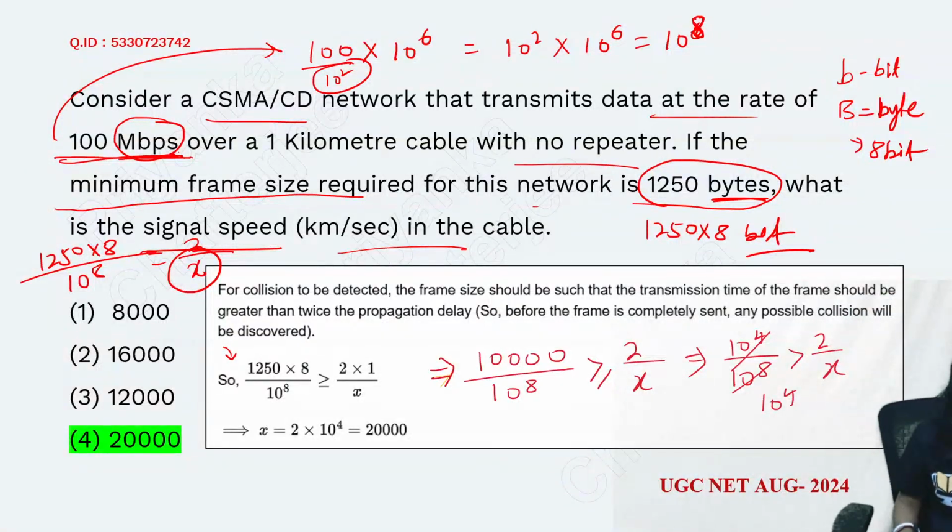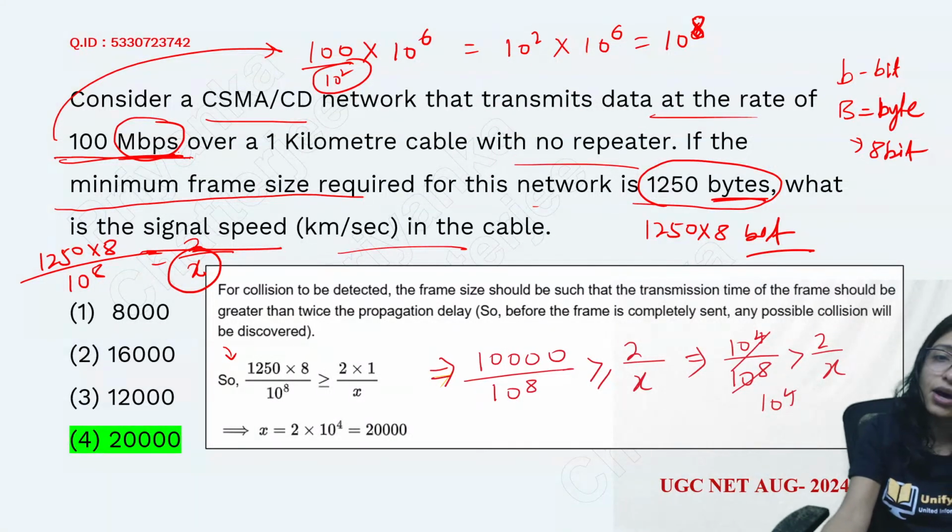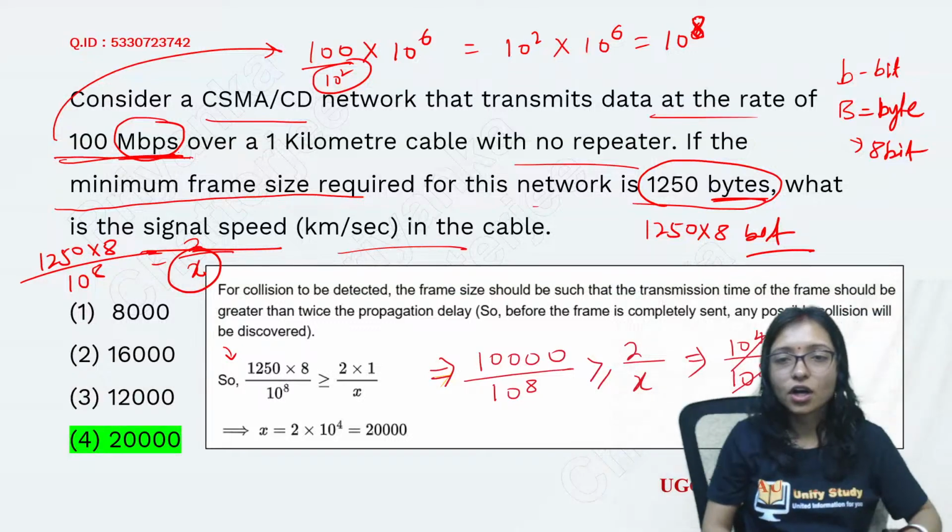So whatever I am sending, speed will always be inversely proportional. That's why inversely proportional means I am doing here x. So x I will get here 2 multiply into 10 to the power 4. So answer is coming 20,000. Like this you are getting answer 20,000. Okay, got it?